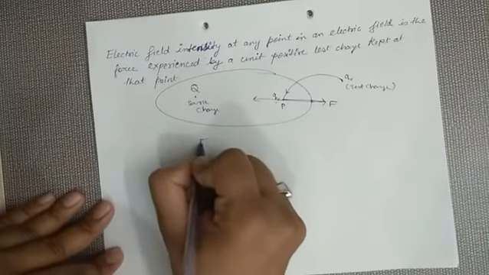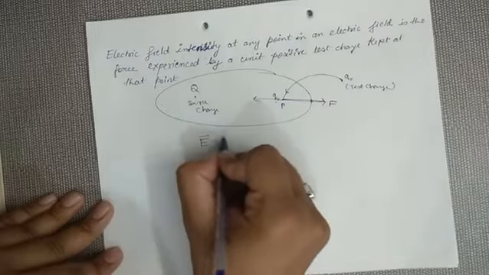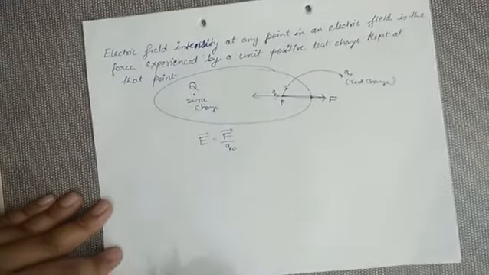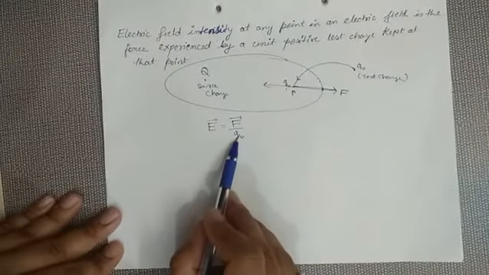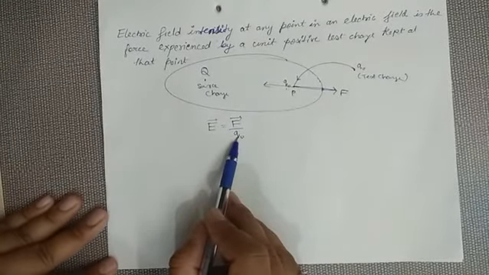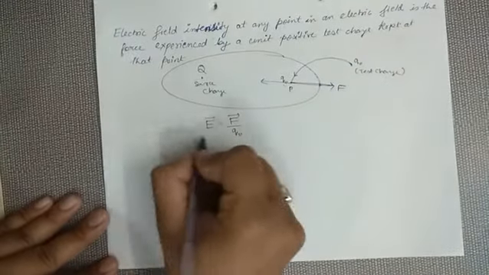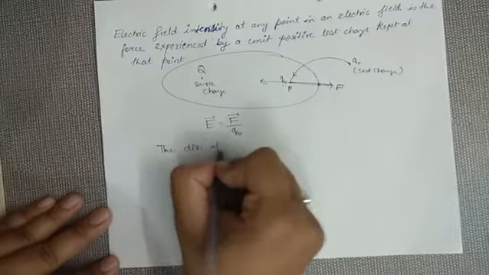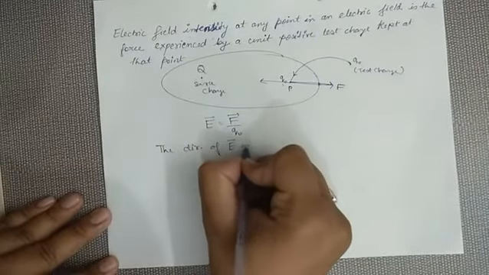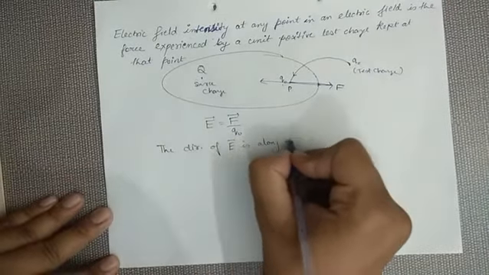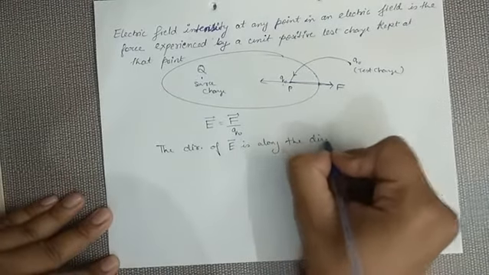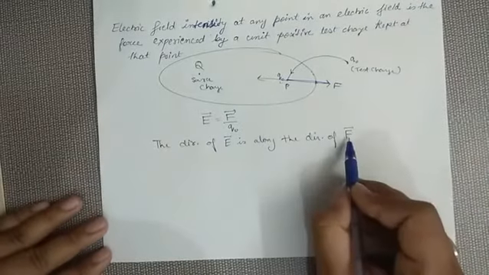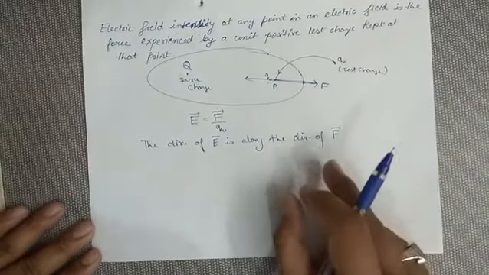So mathematically we can write electric field is equal to force per unit test charge. Electric field is represented as force per unit test charge. From this you can easily see the direction. The direction of this E is along the direction of vector F. This F is the force experienced by the positive charge.